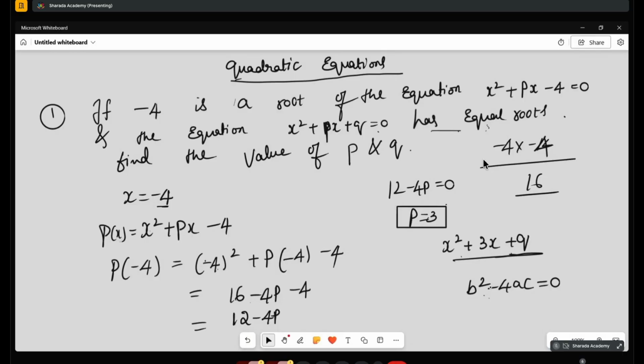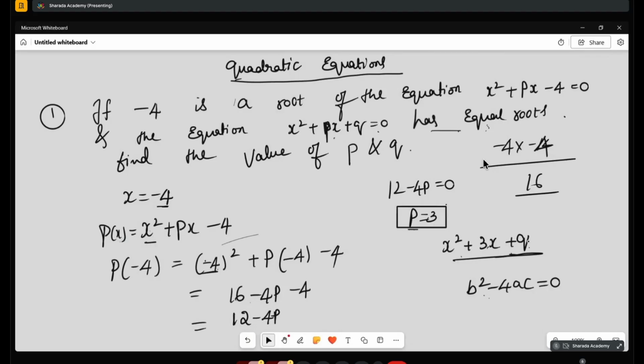Understood? Again I repeat, see here. Minus 4 is the root of the equation. That means if I substitute minus 4 for the x value, the total answer will be 0. That is the meaning of root, solution or zero of the equation. So when we substitute this minus 4 instead of x, it will come to 12 minus 4p, which should be equal to 0. So p, I got it as 3. Here also you have p. So x square plus 3x plus q.